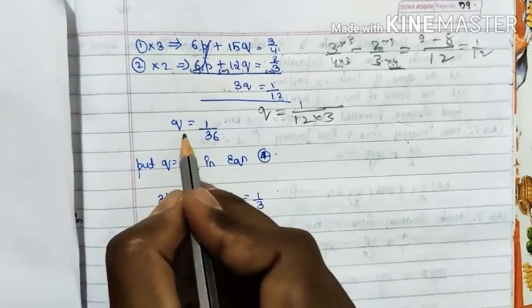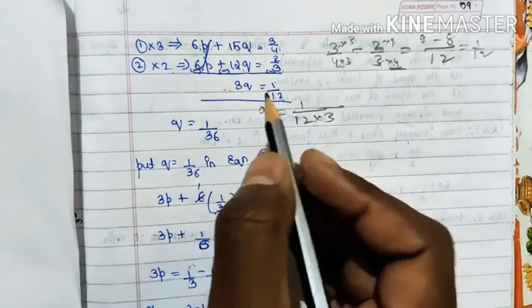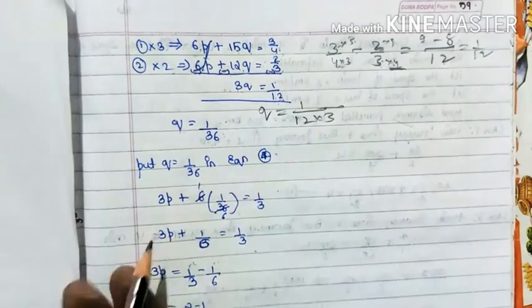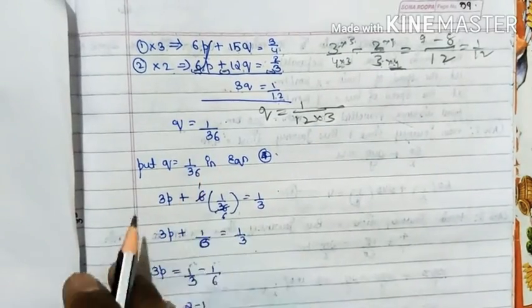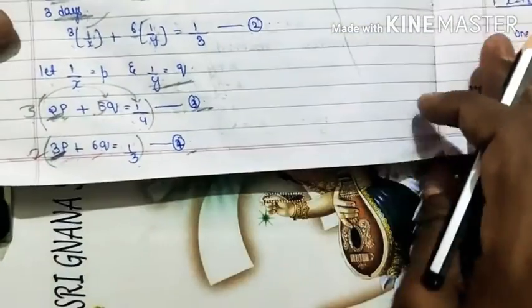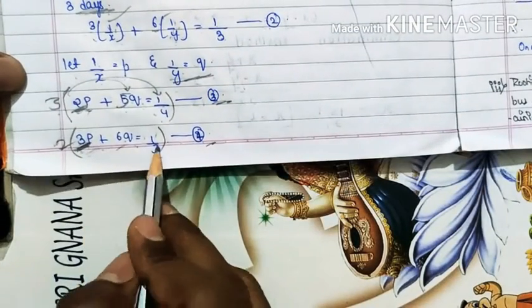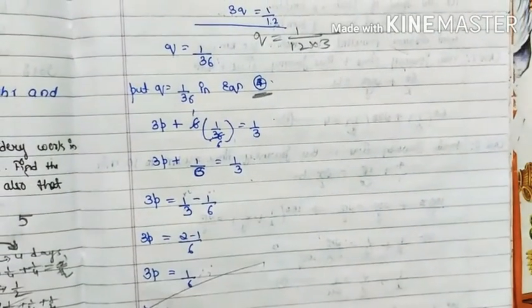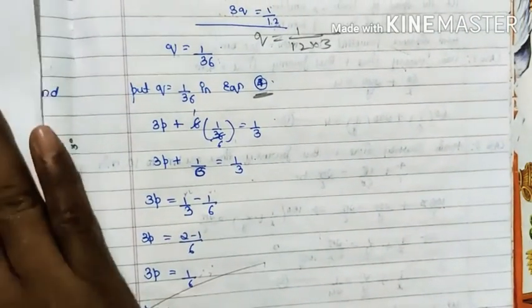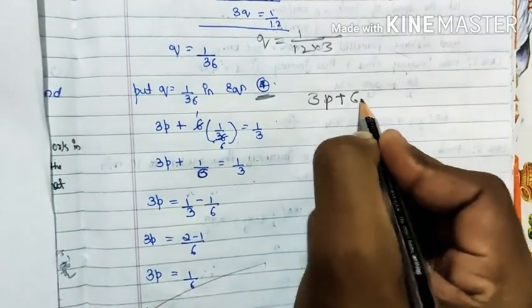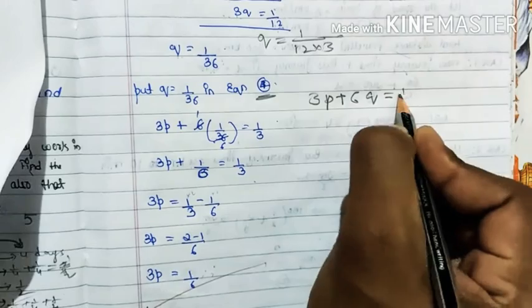The p value. After getting the q value as 1 by 36, you can substitute it either in the third equation or in the fourth equation. Put q equal to 1 by 36 in equation number 4. What is equation number 4? Here you got it as 3p plus 6q equal to 1 by 3. That is the fourth equation. I am writing here 3p plus 6q is equal to 1 by 3.